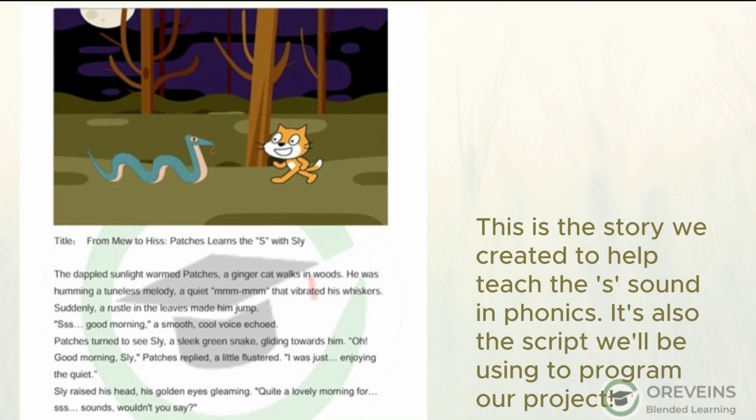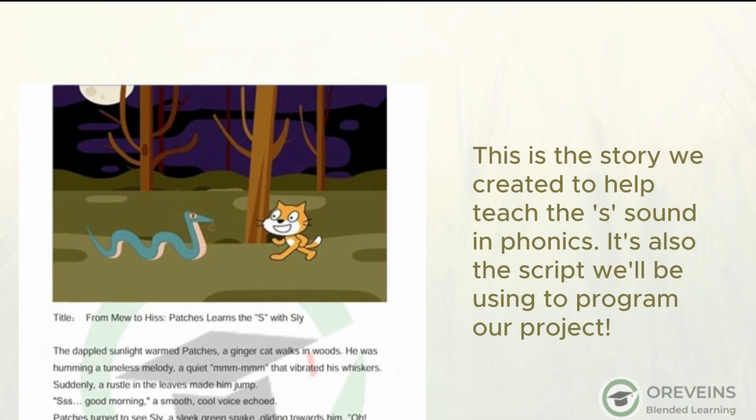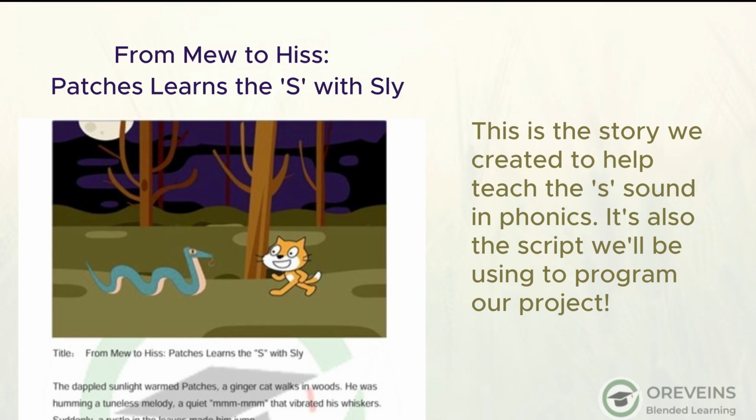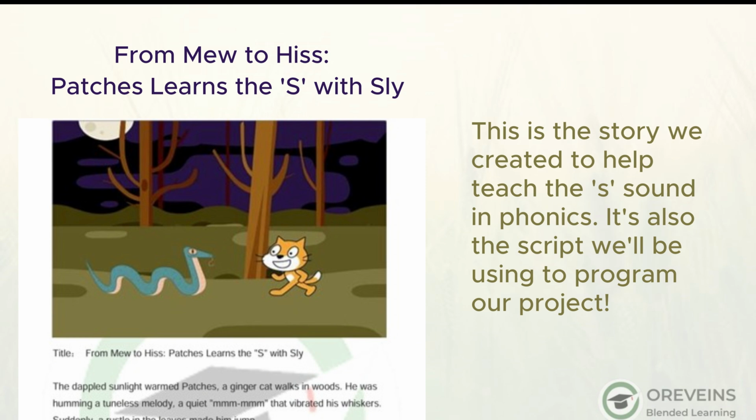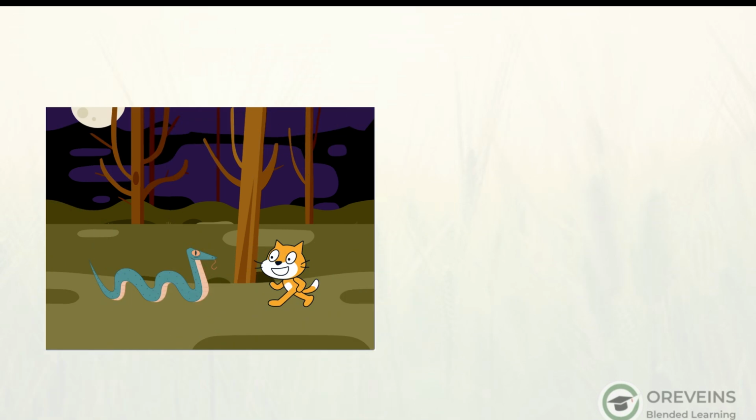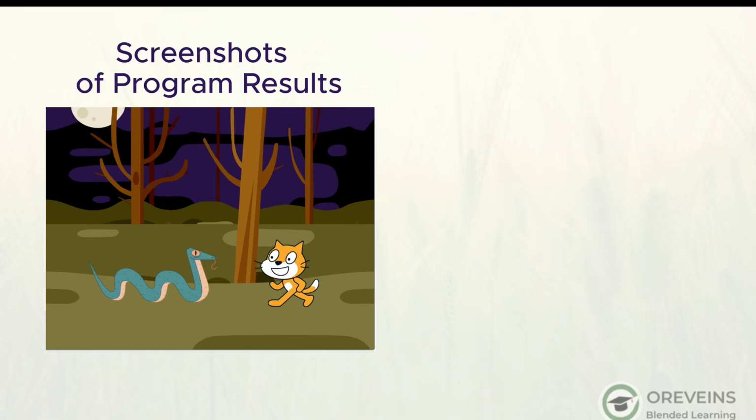Hi everyone, let's dive deeper into creating our digital story, from mew to hiss. Patches learns the S with Sly. Imagine this. Patches, a fluffy, curious kitten, is venturing into the deep woods, practicing his S sounds. Suddenly, he encounters Sly, a friendly, slithering snake, who's also quite the S enthusiast. They decide to become friends and learn together. How cool is that? Today, we're going to make this story come to life in Scratch.